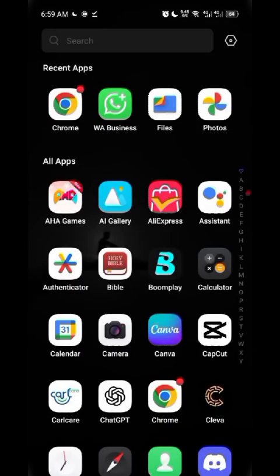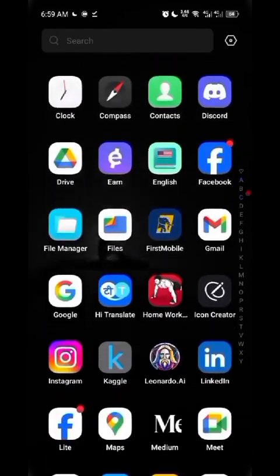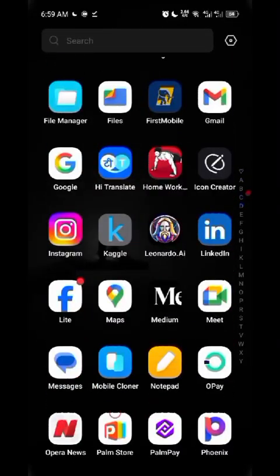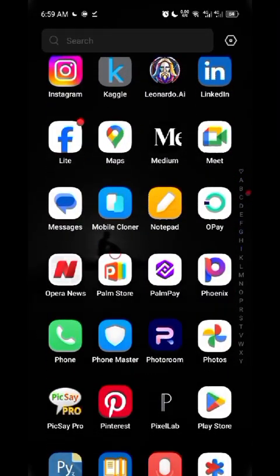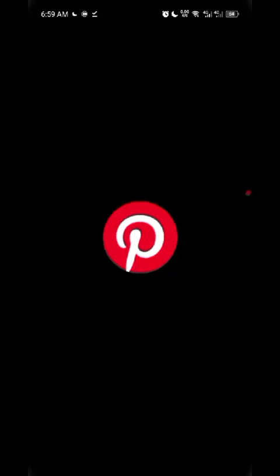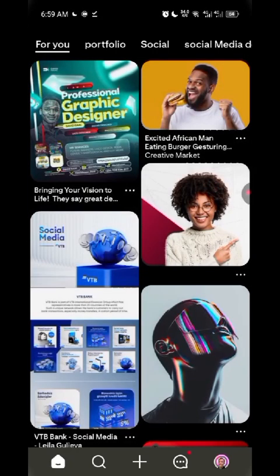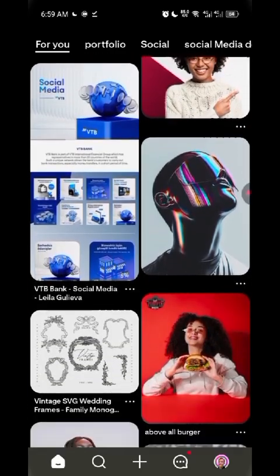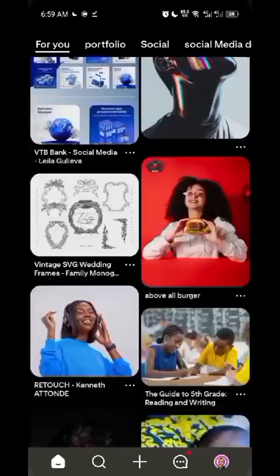Now let's go for the arts using Leonardo. Let me go to Pinterest and look for PFP arts. You can also generate art with the other tool, but to get better results, I normally use Leonardo. If I'm out of credit in Leonardo, I'll use the other one. So let me just go to PFP NFT.